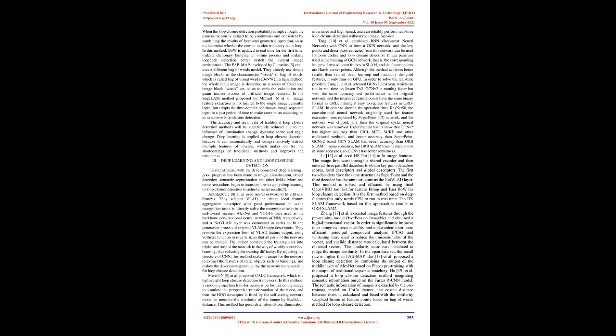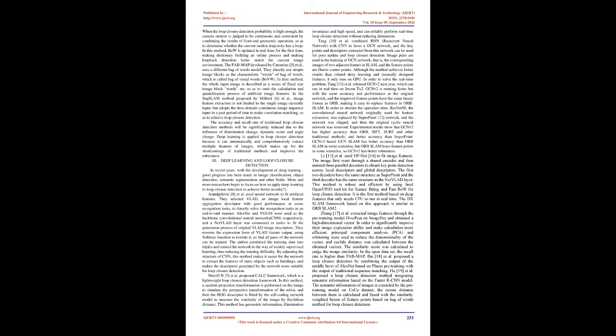The FAB-MAP developed by Cummins et al. [5] uses a different bag of words model. They directly use simple image blocks as the characteristic words of the bag of words, which is called bag of visual words, BoVW. In their method, the whole input image is described as a set of fixed-size image block words, so as to omit the calculation and quantification process of artificial image features.